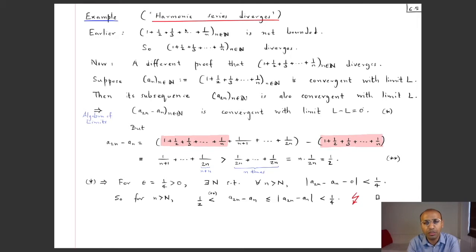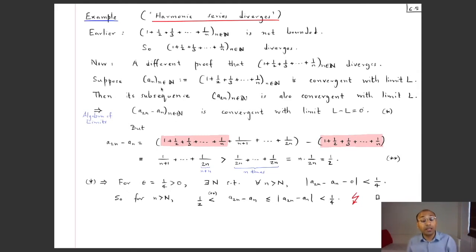So since we showed that this is not bounded, we knew that this is not convergent, that is, it diverges. But now let's see a different proof of this, again using the theorem that we have just learned, that every subsequence of a convergent sequence must itself be convergent. So let's suppose that this sequence is convergent with limit L, and let's call this sequence a_n, where n belongs to N.